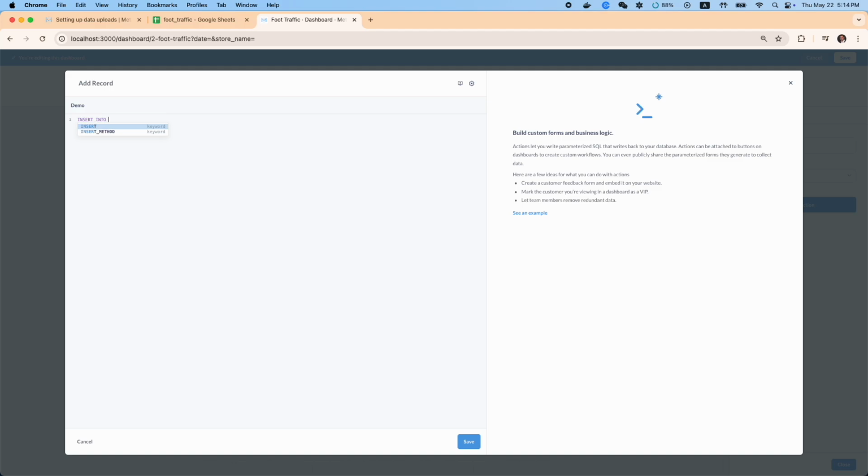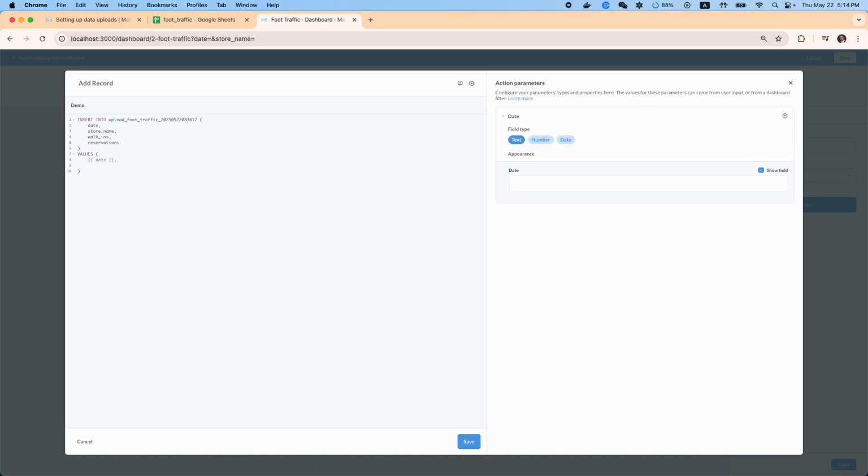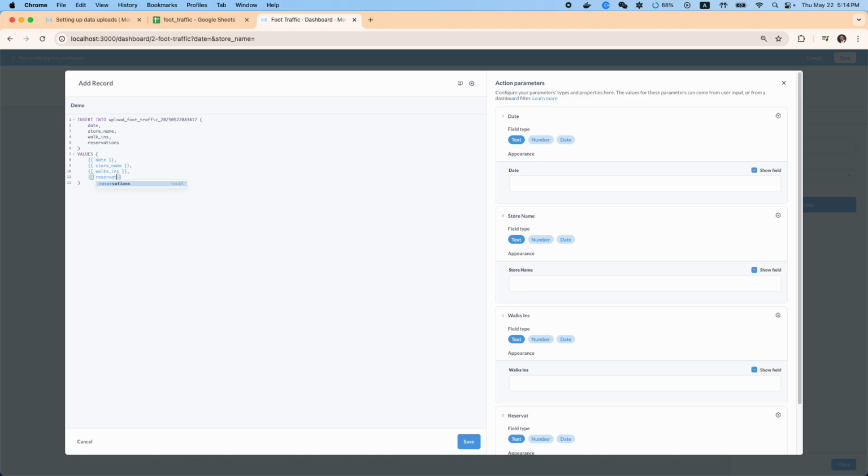And then we're going to use MySQL syntax to insert into the name of our table the columns that we want to insert data into: date, store name, walk-ins, and reservations. Then the values with our placeholder text, we have date. We want to put these in braces. Comma, store name, walk-ins, don't forget the braces, and reservations. Add our semicolon over on the right.